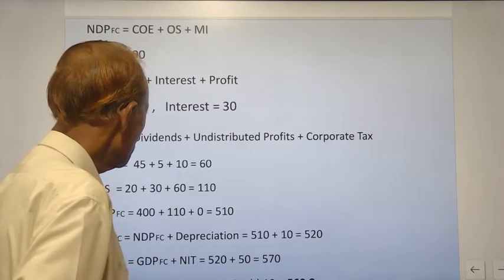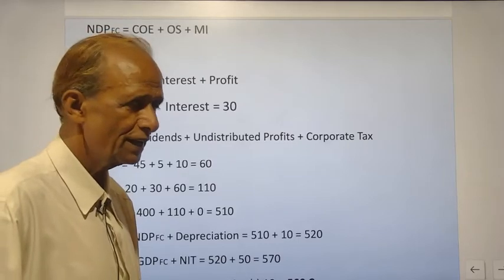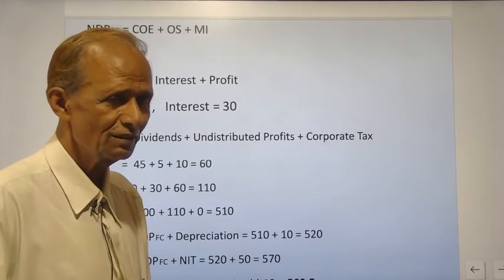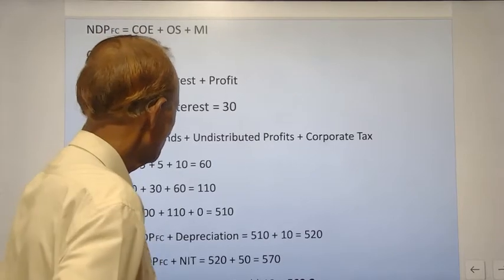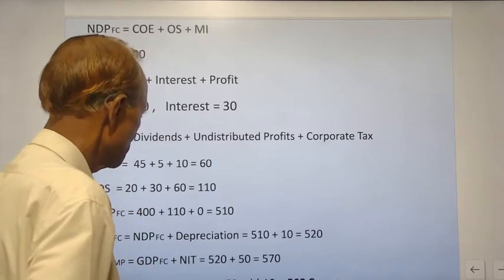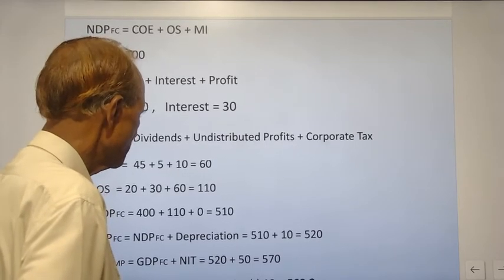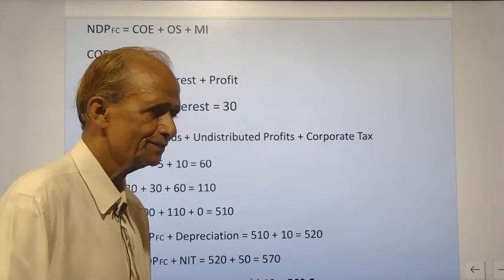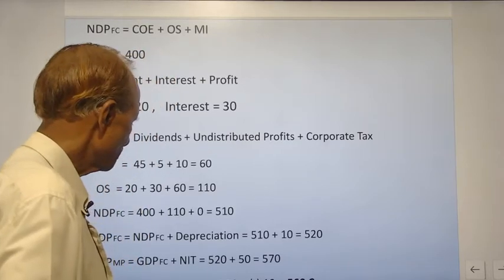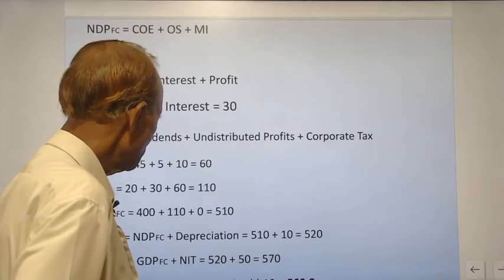Now GDPFC is equal to NDPFC plus depreciation, or plus consumption of fixed capital, that is 10, and therefore it comes to 520 crores. GDP-MP is equal to GDP-FC plus net indirect taxes, that is 50.